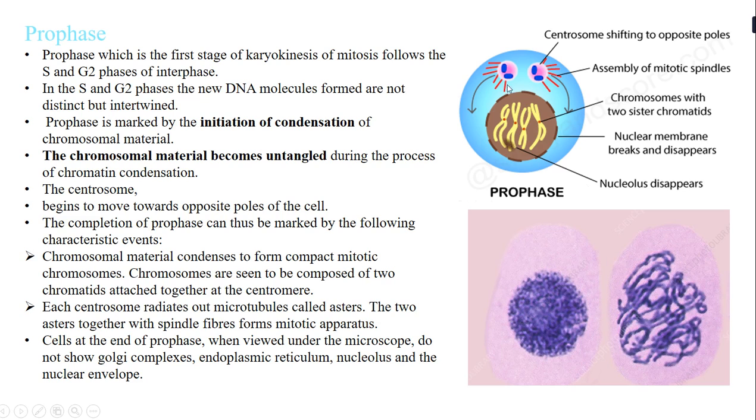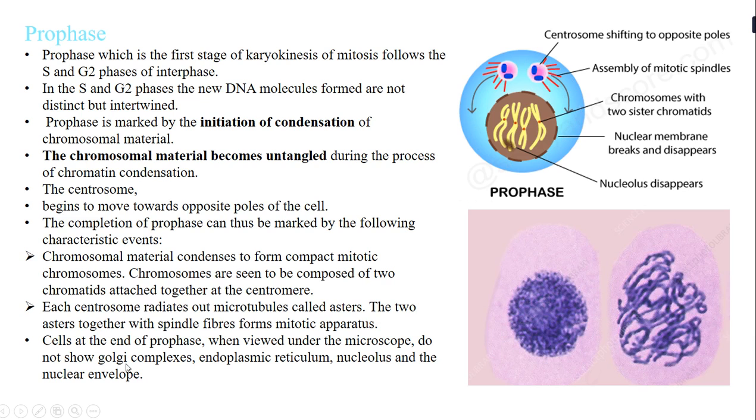So here the chromosomal material in the nucleus is condensed. So what will happen here? The chromosomal material will get untangled and the chromatin will condense. The second thing that happens is the centrosome begins to move towards the opposite pole. If you see the centrosomes, they are shifting to the opposite pole. One will come and get placed over here at this pole and the other will be placed at this pole.